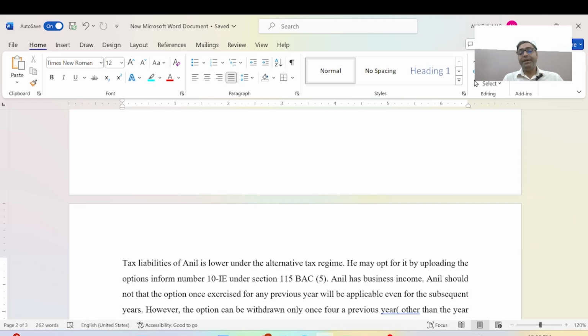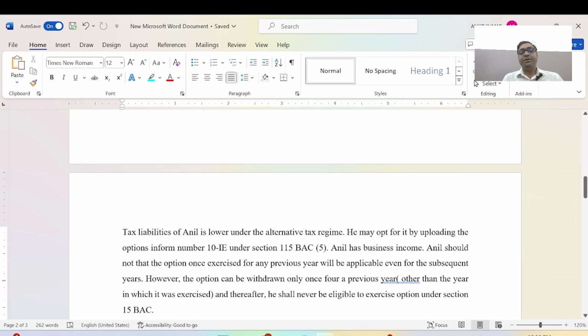He may opt for it by uploading the option in Form 10IE, as detailed in the Income Tax Act 1961, under section 115BAC clause 5. Anil has business income here, not salary income. Anil should note that the option once exercised for any previous year will be applicable even for subsequent years.